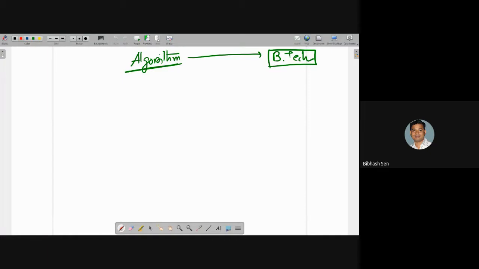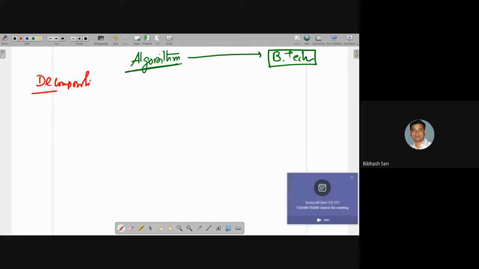What is that pattern? First is decomposition. Here I have applied decomposition. Now try to understand what decomposition is. My problem was 1 plus 2 plus 3 plus 4 plus 5 plus 6 plus 7 plus 8 plus 9 plus 10 equal to how much?